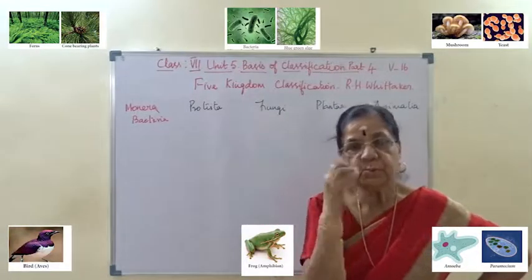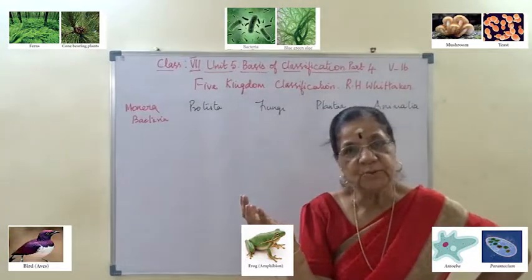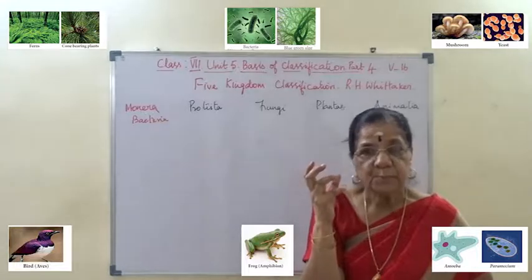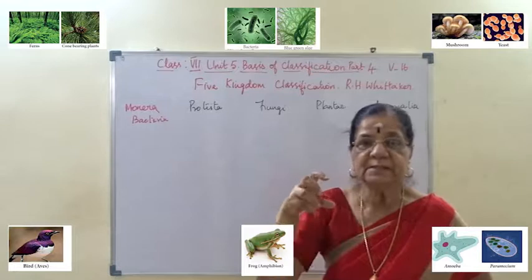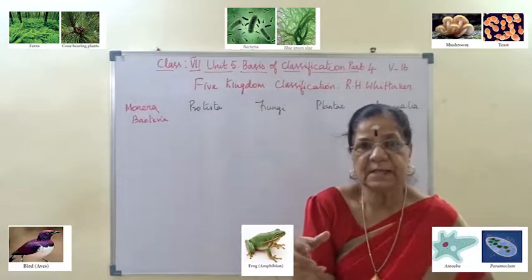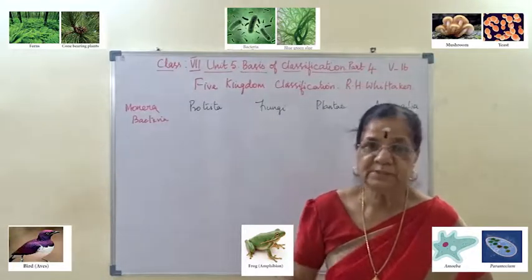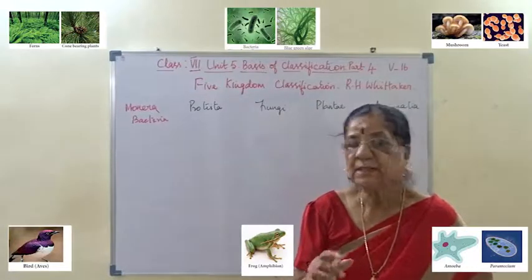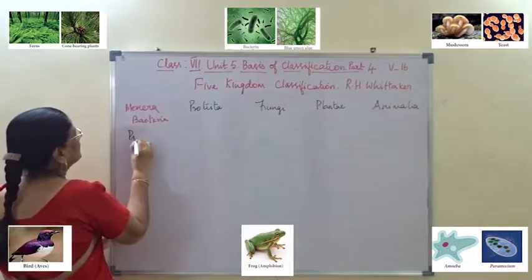What are prokaryotes? Pro means before, karyo refers to the nucleus. So the organisms which lack a proper nucleus, the primitive group, smallest in occurrence, are called primitive living things. They do not have a prominent nucleus. So they are included under prokaryotes.